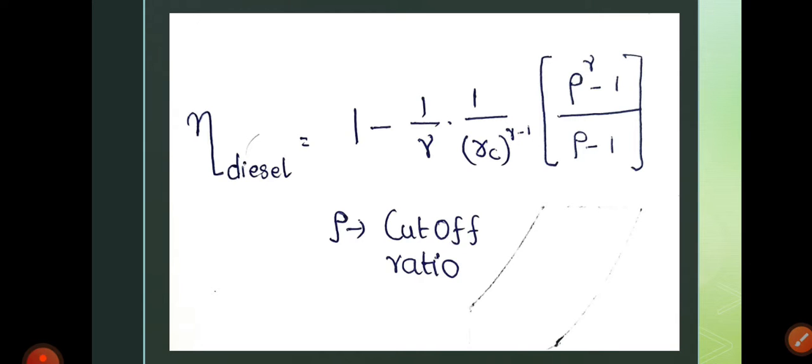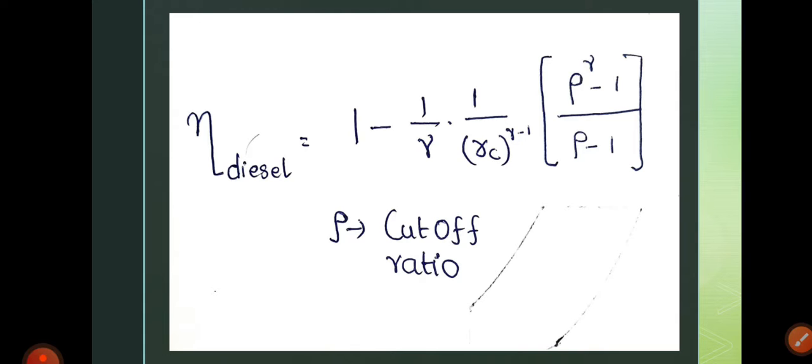So this is the overall efficiency of the diesel cycle. That is, eta diesel is equal to 1 minus 1 by gamma into 1 by Rc to the power gamma minus 1 into rho to the power gamma minus 1 divided by rho minus 1. That is the air standard efficiency of a diesel cycle. Using some of the adiabatic relationships, you may derive this equation.